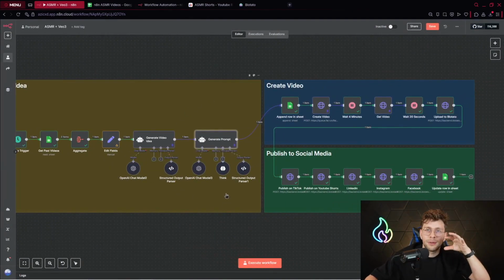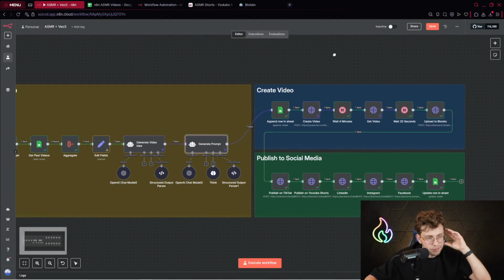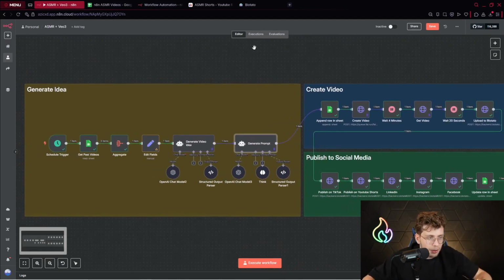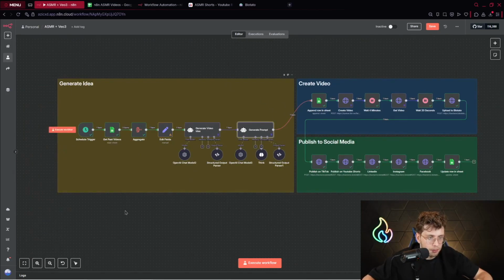Creating the best prompt is the most important thing in this automation. You want to have the best prompt, because if you have a poor agent that creates a poor prompt, then you've got a poor video. You know what I mean? Perfect. So that was our first stage, phase, I can say.